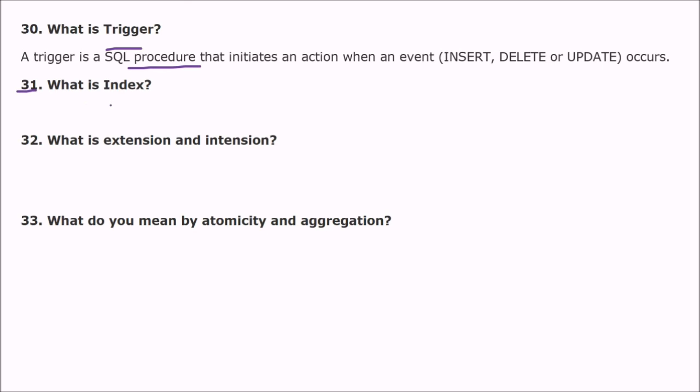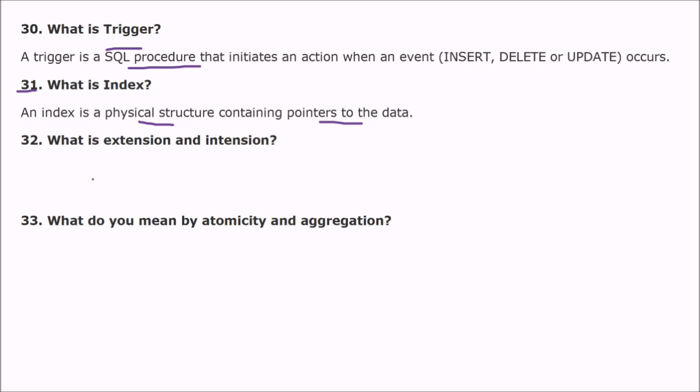What is an index? An index is a physical structure containing pointers to the data. Say, in a book, you have an index also to easily navigate, and rather than going sequentially, you can go to any page and find where your data is. So an index is a physical structure containing pointers to the data.